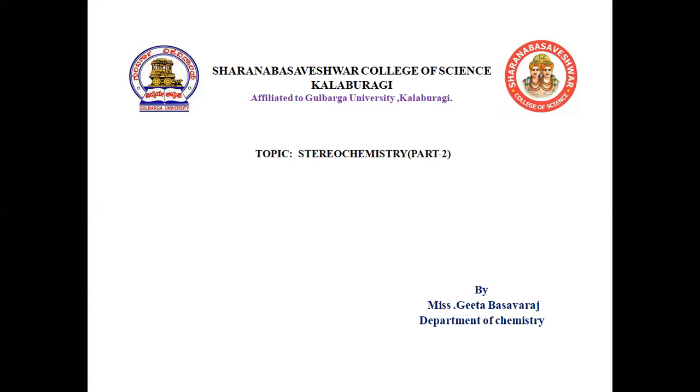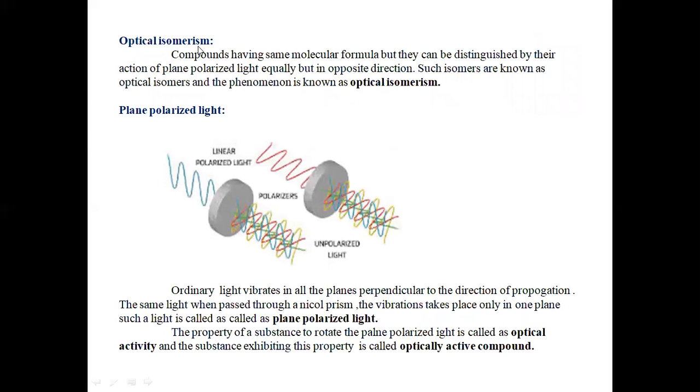Next we'll see the second type of stereoisomerism, that is optical isomerism. Optical isomerism means compounds which have the same molecular formula, but they can be distinguished by their action on plane polarized light, equally but in opposite direction. Such isomers are known as optical isomers, and the phenomenon is known as optical isomerism.